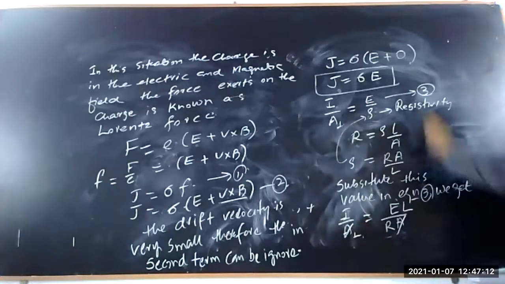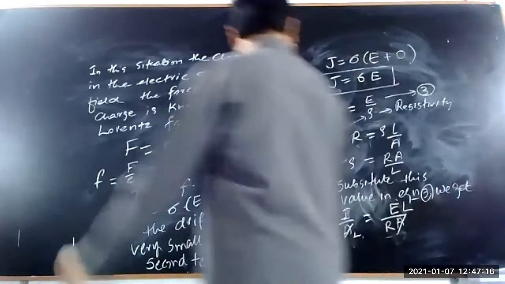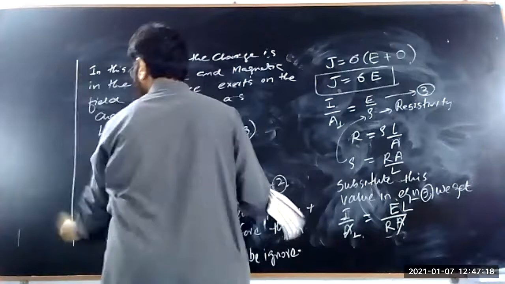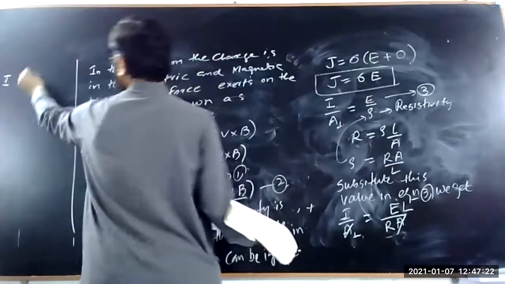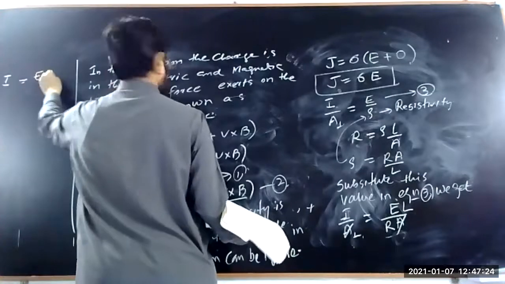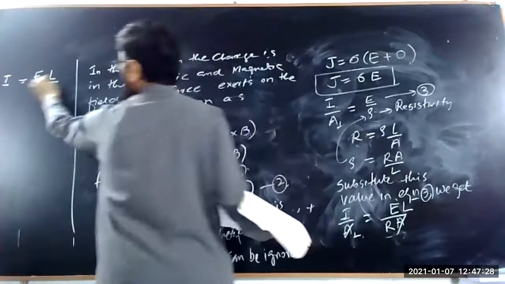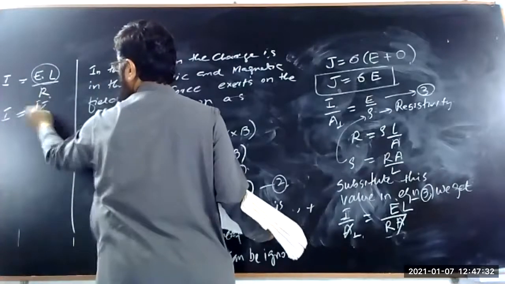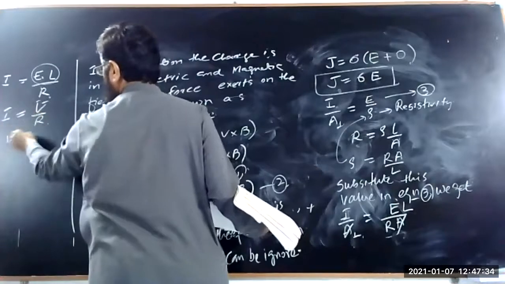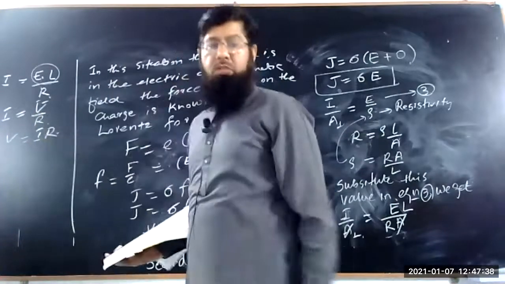So here I is equal to E times L upon R. So E into L is equal to potential V upon R. So V is equal to IR. This is known as Ohm's law.